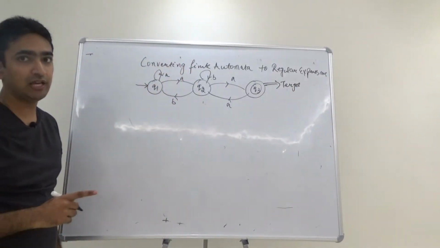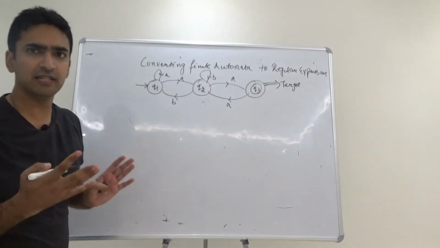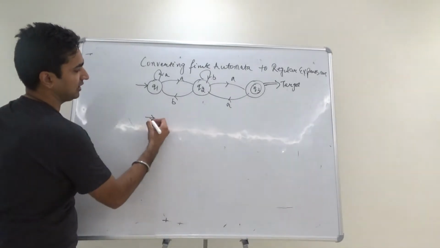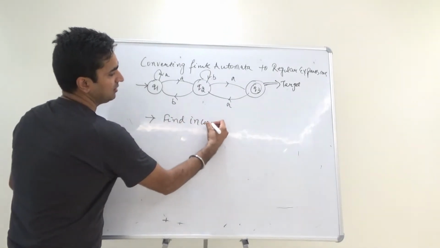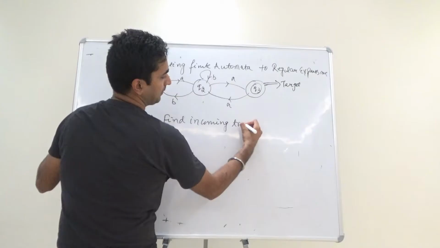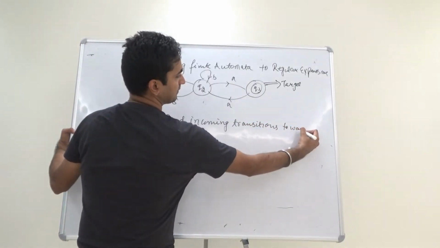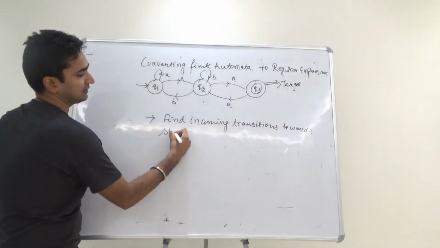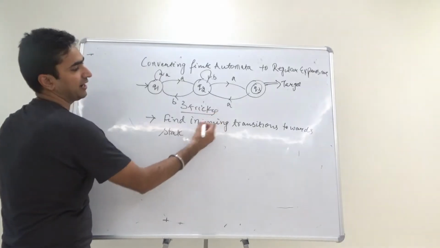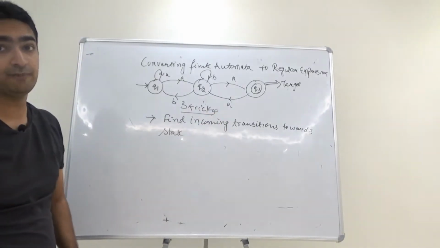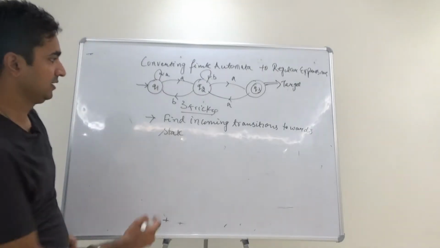Now, how do we solve this question? We need to understand there are three tricks. The first trick is to find incoming transitions towards a state. Whatever incoming transition is coming towards a state, you just have to calculate that.